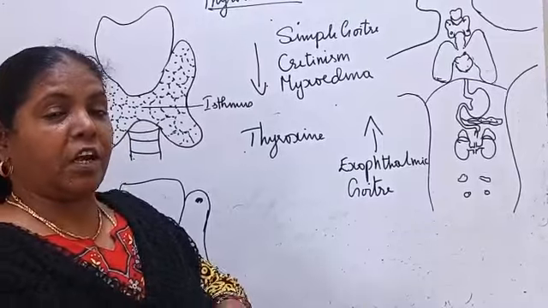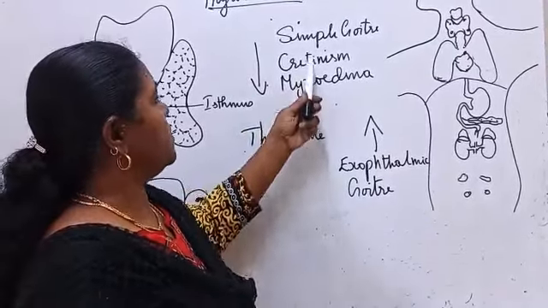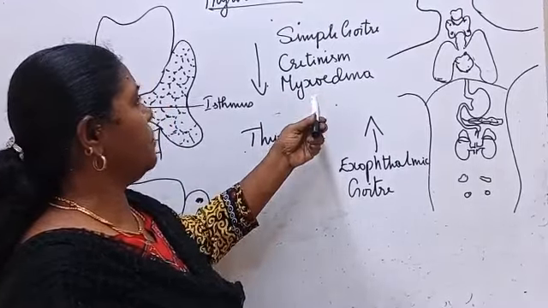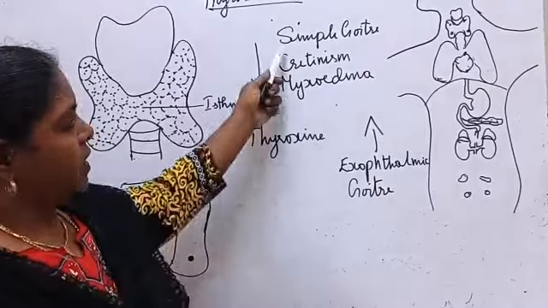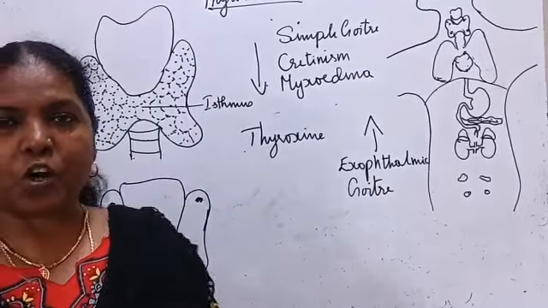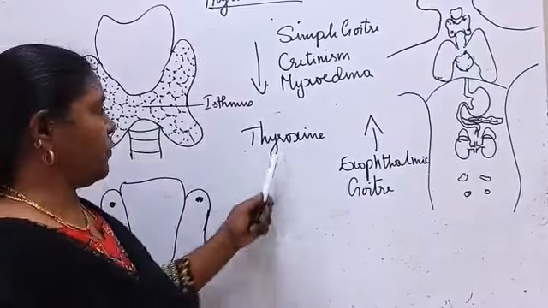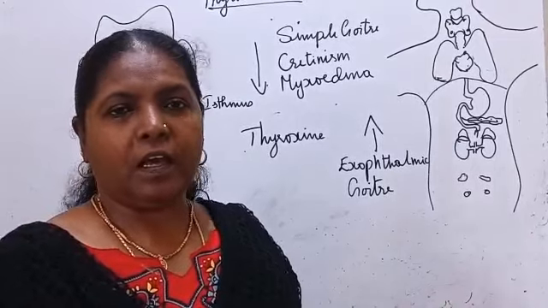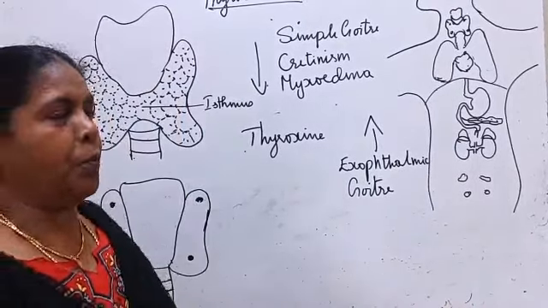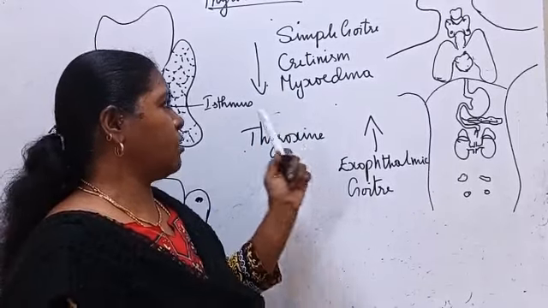If the thyroxine is secreted less, it leads to 3 problems: simple goiter, cretinism, myxedema. Simple goiter is due to less consumption of iodine. Iodine is important for the secretion of thyroxine. If iodine is less in our food, it leads to hypothyroidism, less secretion of thyroxine.